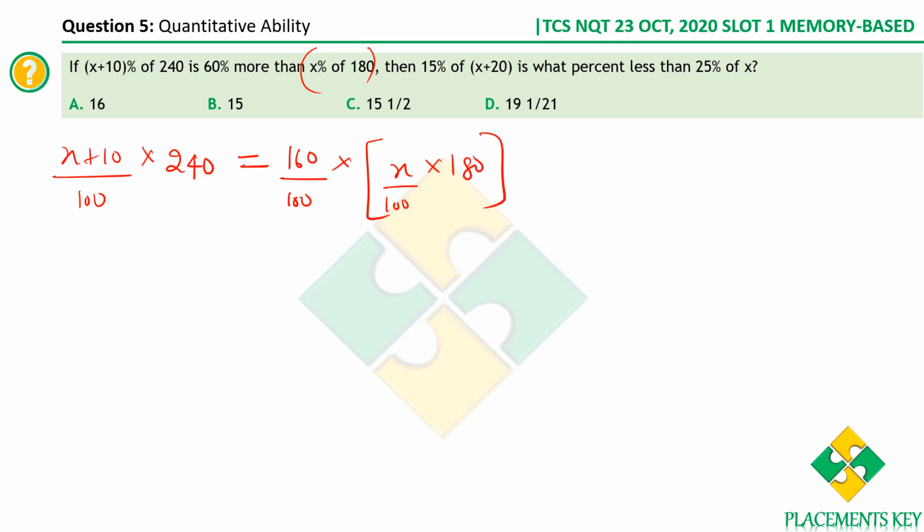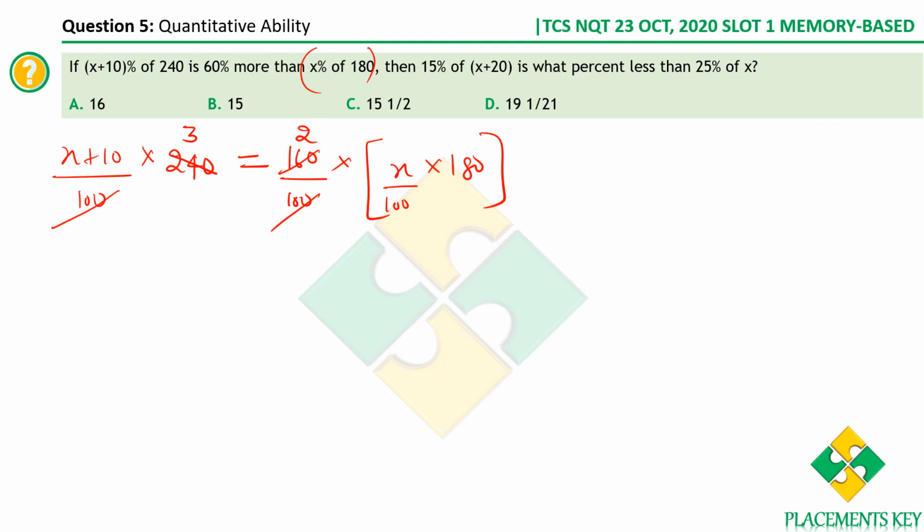Now let's simplify this and find the value for x, because we have only one equation and one variable. This is very simple to simplify. Please don't worry. You have 100 cancel. Then 83 is 240, 82 is 160. See how I'm simplifying. I'm not transposing everything to one side. Directly, denominator 100 cancel. Numerator we have 240, numerator 160 cancel.